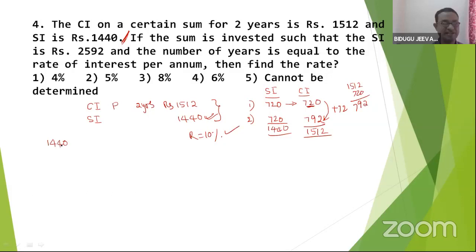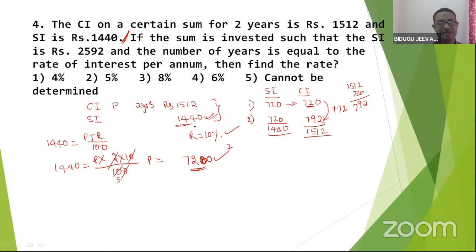I is equal to PTR by 100. Let me use this one. I'll get sum P into time period, so 2 years, rate of interest 10 by 100, which is equal to 1440. Now we'll get the sum. So cancel, so 5 cross. Very simple. P is equal to 7200. This is called the principal.